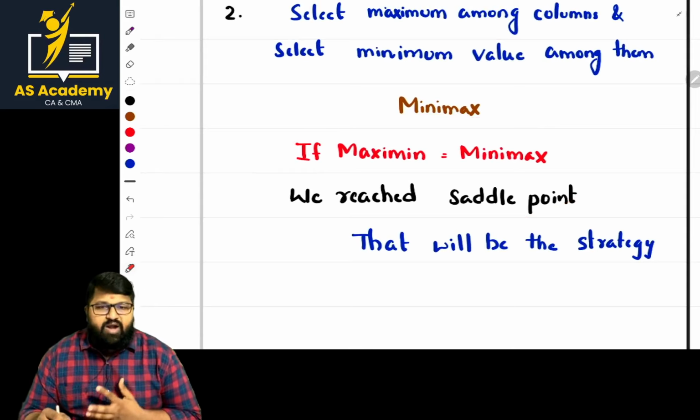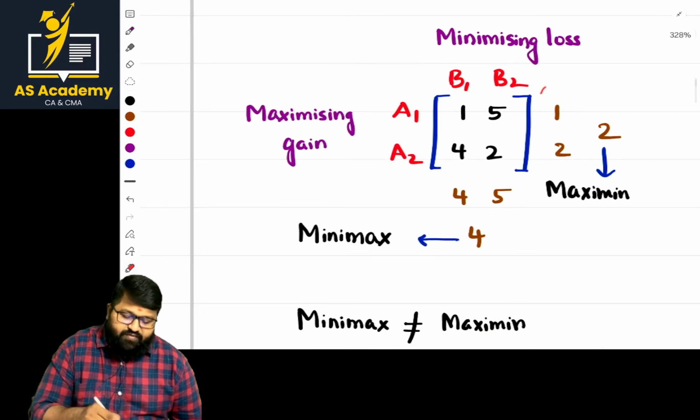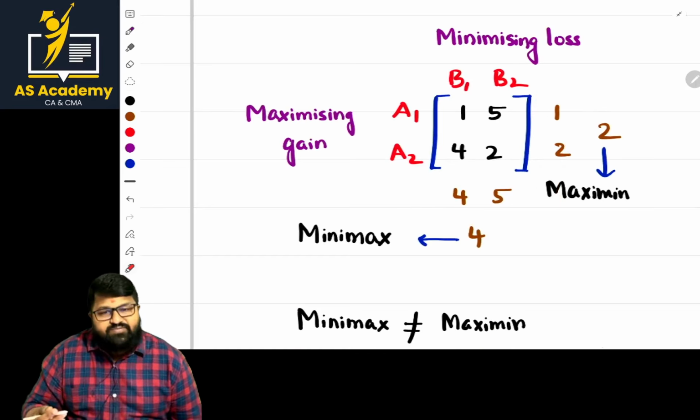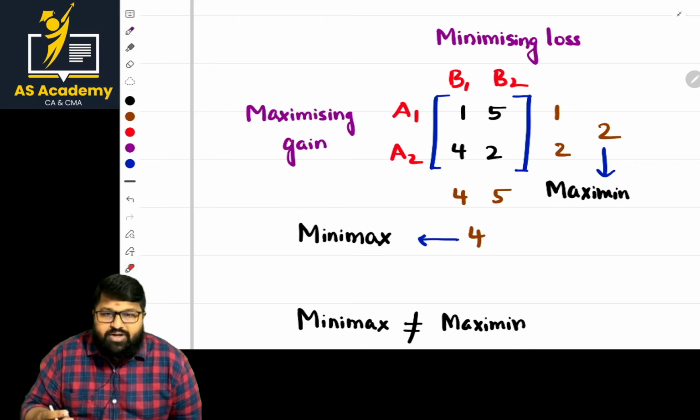That will be the strategy there, but it depends. Let us see the first part. So here we have drafted that. For 1 and 2, what is the maximum? The value 2. And in the case of 4 and 5, what is the minimum value? 4. Are they equal? They are not equal. So the saddle point is not reached here.